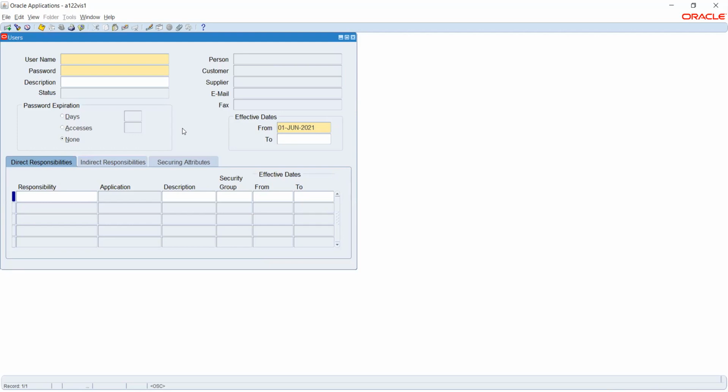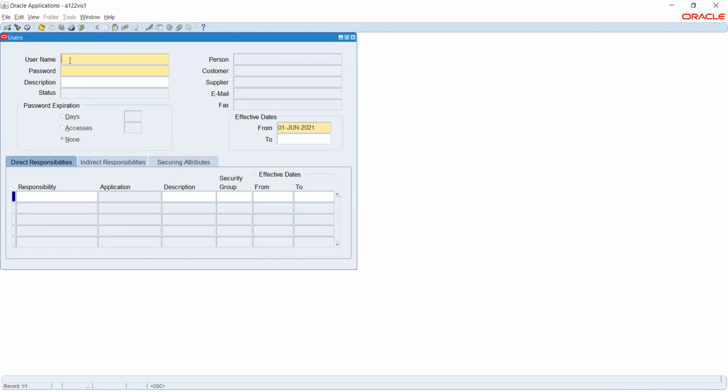Okay, sir. So now we have the user creation. This is the page where we will give access to any specific user. This is either to give access to the user or to revoke the access that was given earlier.